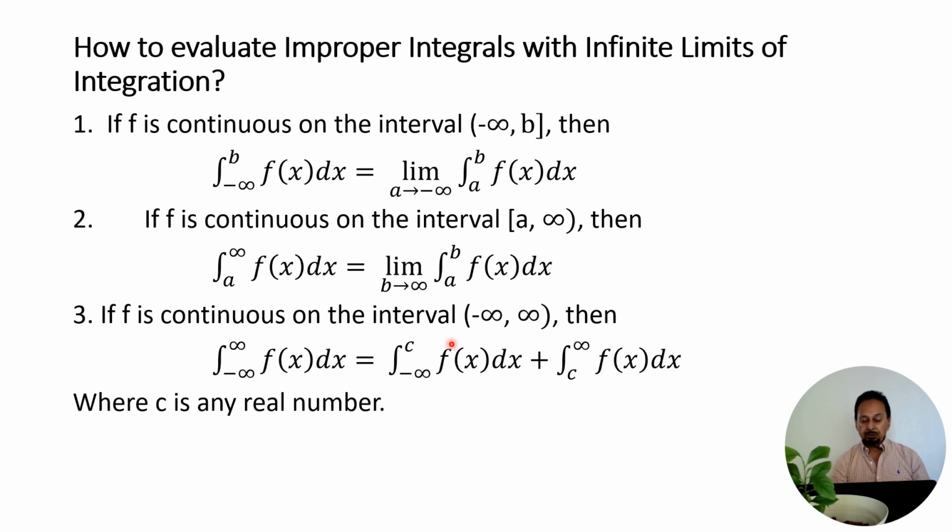Number three: if f is continuous on the interval from minus infinity to infinity, then the improper integral from minus infinity to infinity of f of x dx, we can break down into two integrals: the integral from minus infinity to c of f of x dx plus the integral from c to infinity of f of x dx, where c is a real number. We evaluate the first integral just like number one, and we evaluate the second integral just like number two.